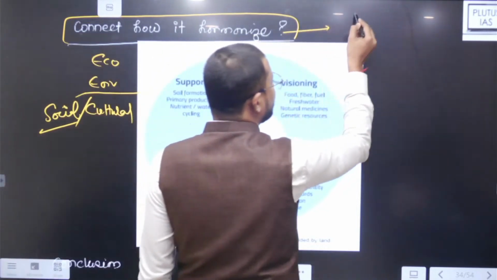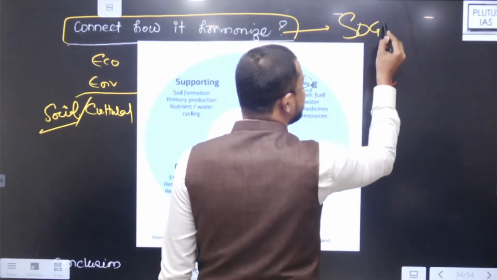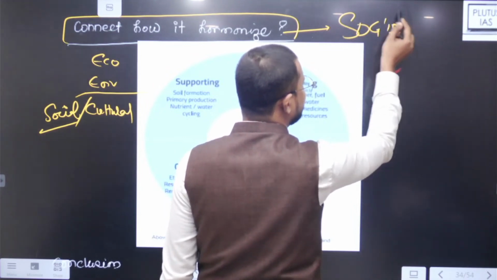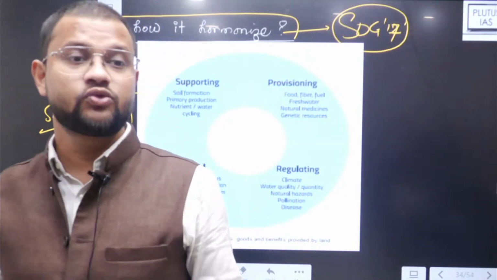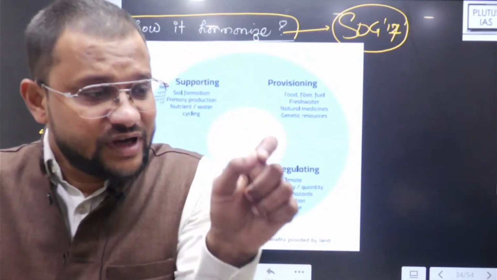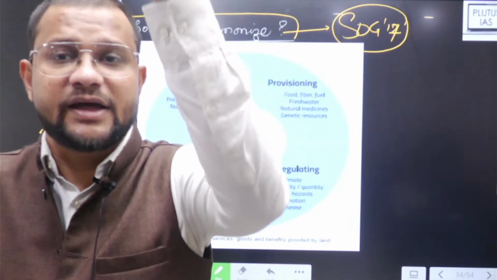I believe here SDGs come into picture. Those 17 SDGs will help you, right, to connect how sustainable land use ensures achievement of SDGs.